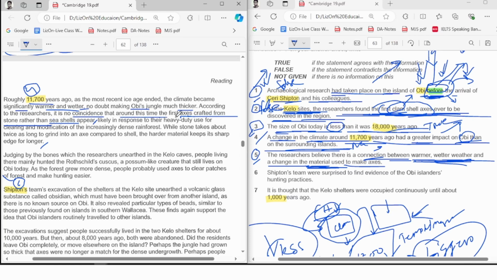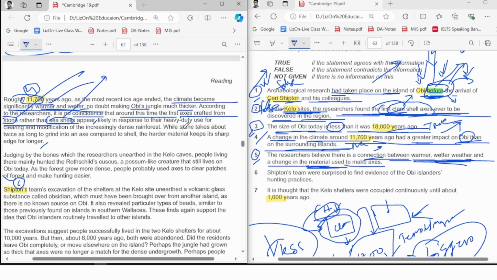Around this time means this time, right? The time the climate changed. The climate became warmer and wetter. They're saying the first axes crafted from stone rather than seashell appear. They're saying this time they have used the stone instead of seashell. And they're saying why they did that.